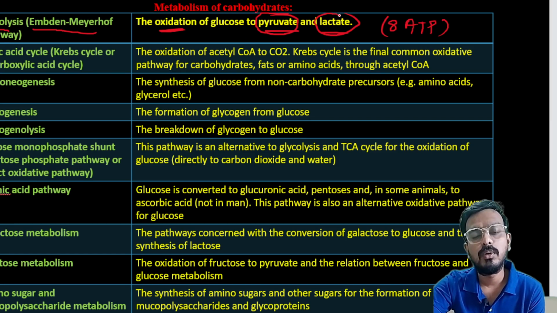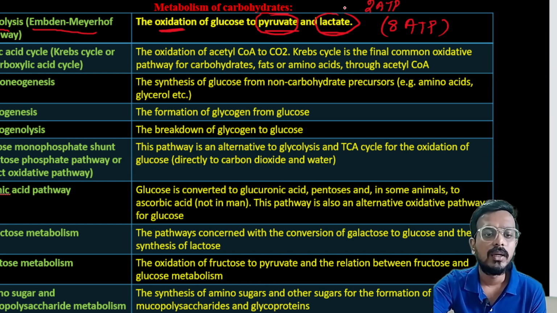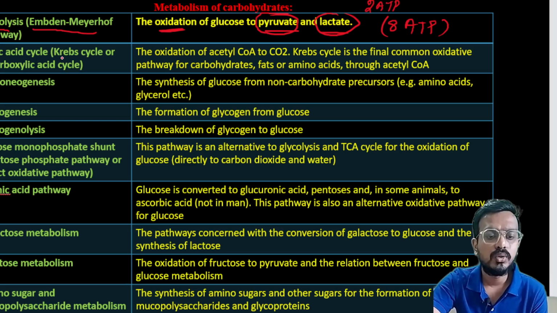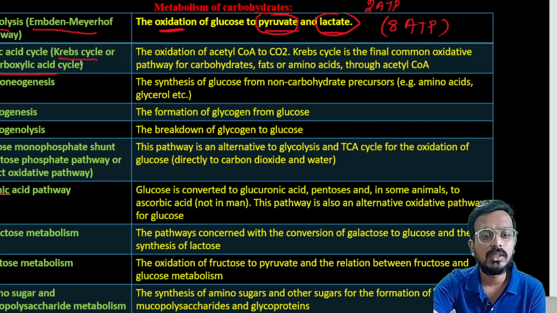In case of anaerobic condition, lactate will be produced. So in case of aerobic condition, 8 ATP will be produced. In case of anaerobic condition, 2 ATP will be produced. Okay, similarly, the citric acid cycle, also called the Krebs cycle, also called the TCA cycle, that is the tricarboxylic acid cycle.